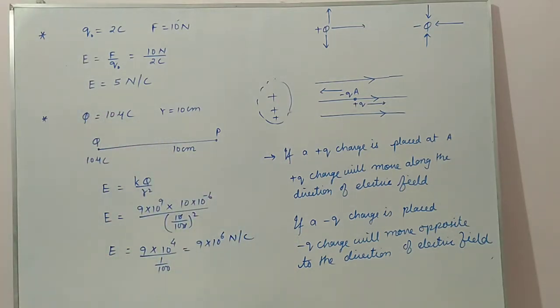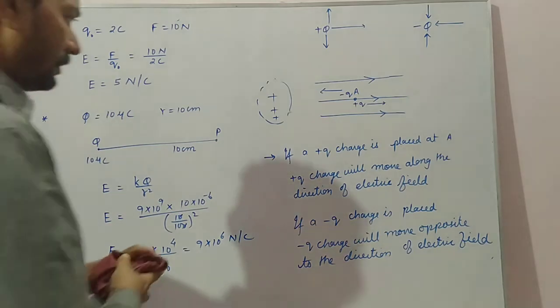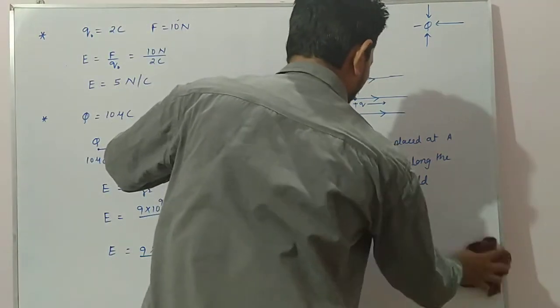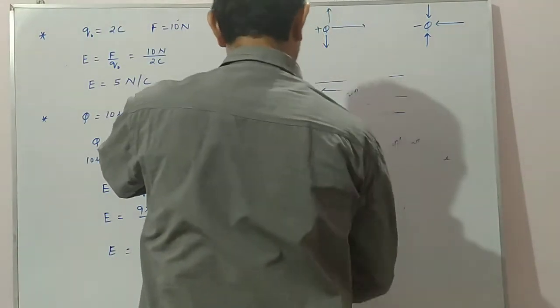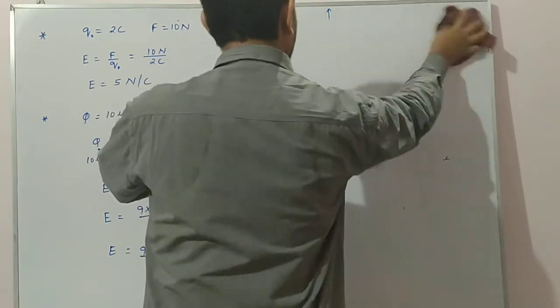Okay. Next we will come to the properties of electric field lines.